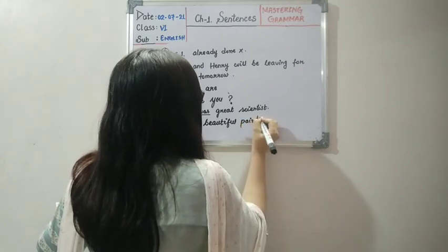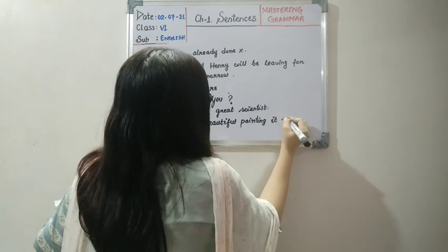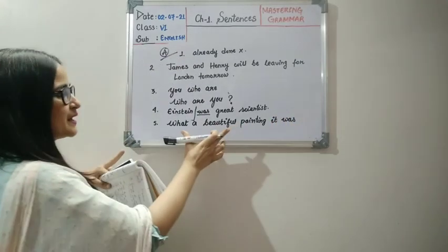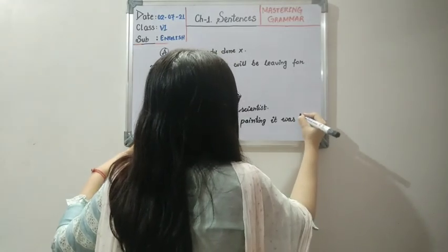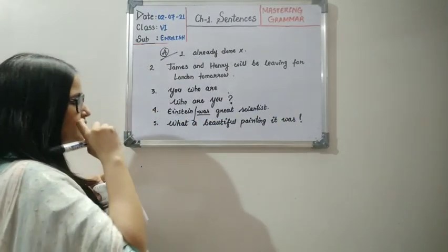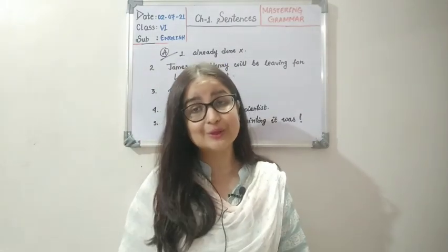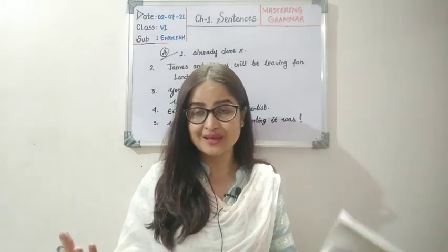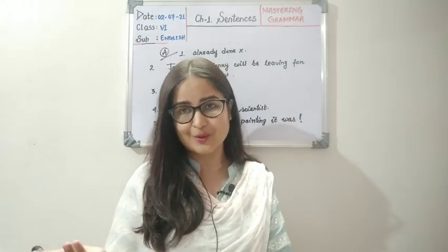It was. So children, because this is an expression, we use an exclamation mark. Okay, so this kind of mark is used. Now children, let's see if we can make a question out of this, because we know that what is mostly used for making questions. So let's see if with these words we can make a question or not.